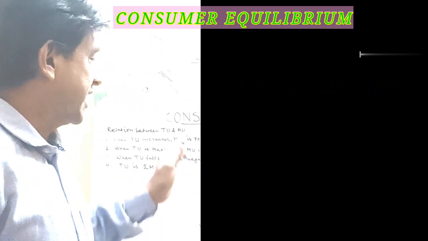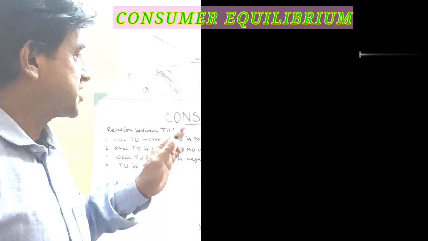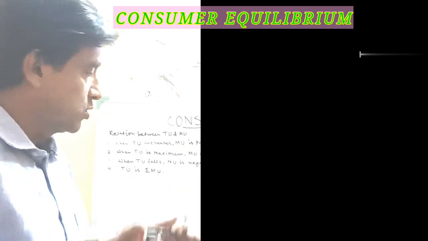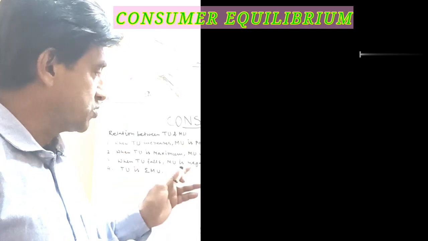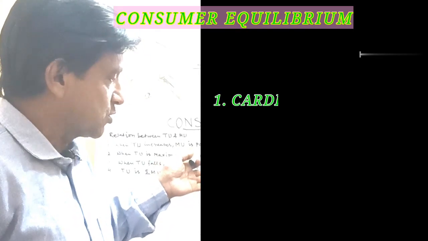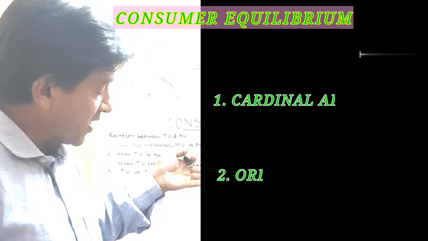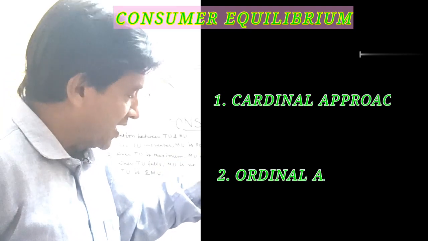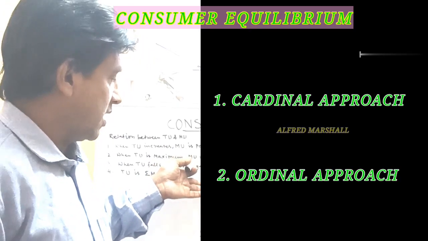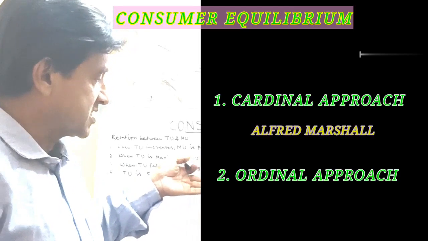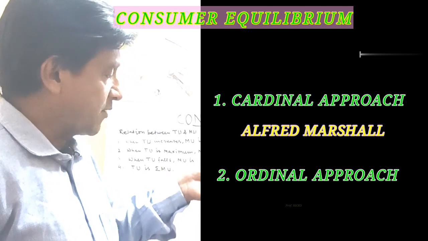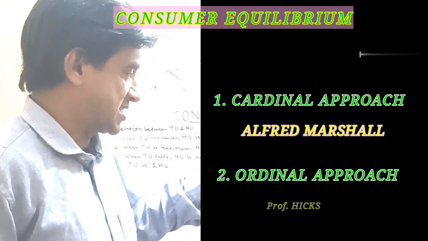Now here in economics, to understand this consumer's equilibrium, there are two approaches, two methods, two systems. These two systems are called cardinal approach and ordinal approach. Number one cardinal, number two ordinal. Cardinal approach was advocated by the economist Alfred Marshall, and ordinal approach was advocated by Professor Hicks.